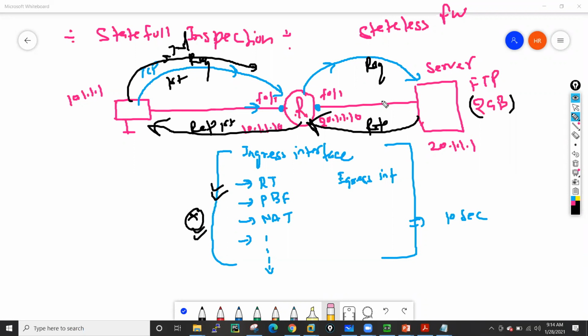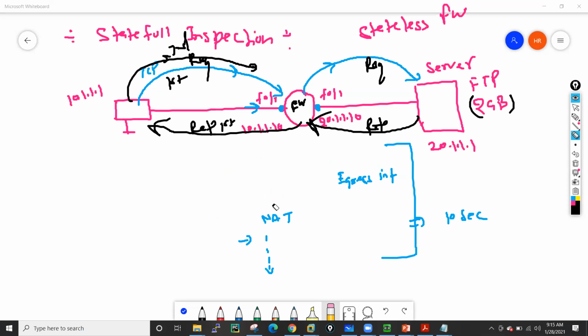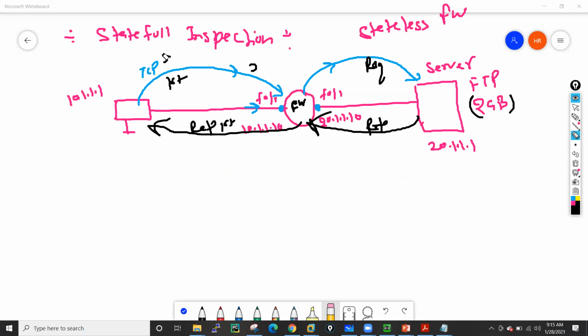Now let's suppose we are having a firewall here. I'm not going with a specific firewall, so let's suppose we are having a firewall, FW. And what happens in the case of a firewall? Let me clear this out a little bit, and after that I will explain the behavior of the firewall with the data.